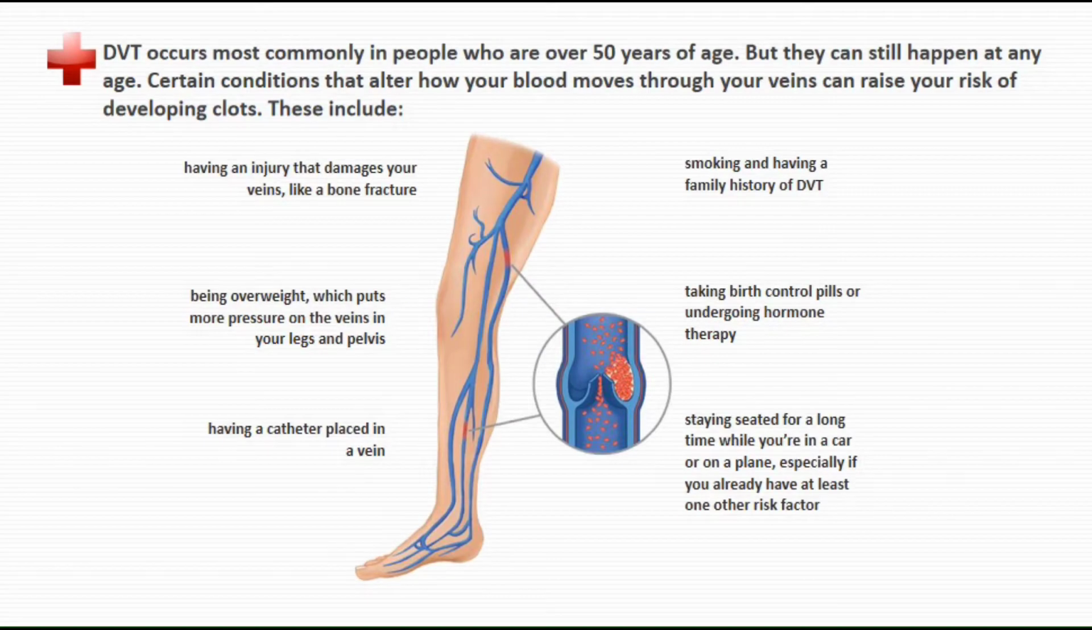DVT occurs most commonly in people who are over 50 years of age, but certain conditions that alter how your blood moves through your veins can raise your risk of developing it, such as bone fracture, being overweight, if you have a catheter placed in your vein, if you're smoking and having a family history of DVT, if you're taking birth control pills, and staying seated for a long time while you're in a car or on a plane.